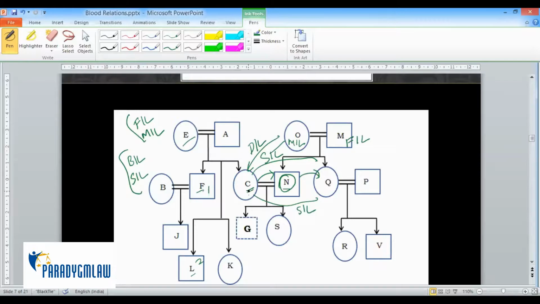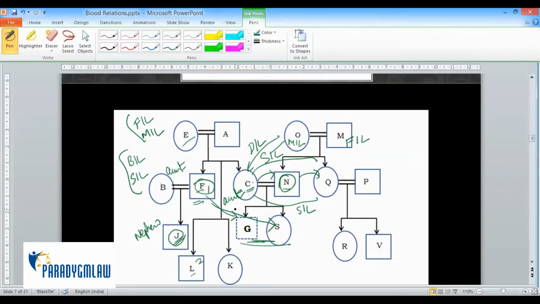For C, her brother's son is J. He is the nephew. And for him, she is his father's sister. So this is the aunt. For F, G is the nephew and S is the niece. And for them, he is the uncle. And B, through marriage, becomes aunt for these two guys. Is this clear to everyone?